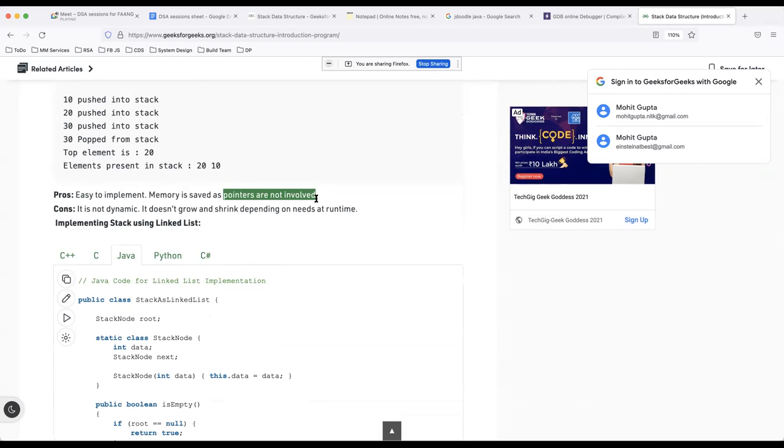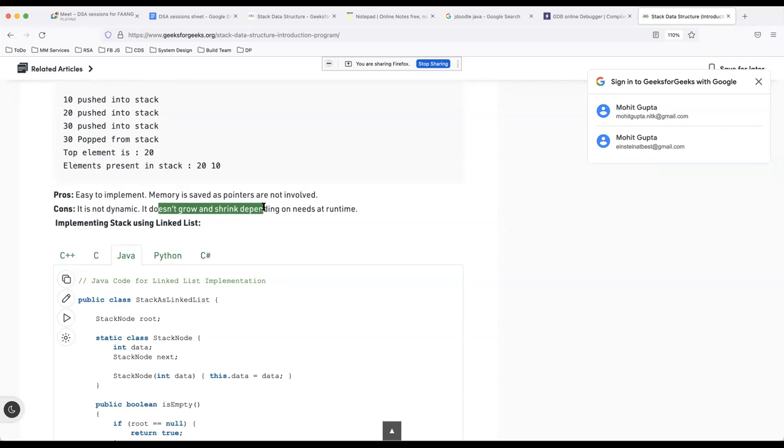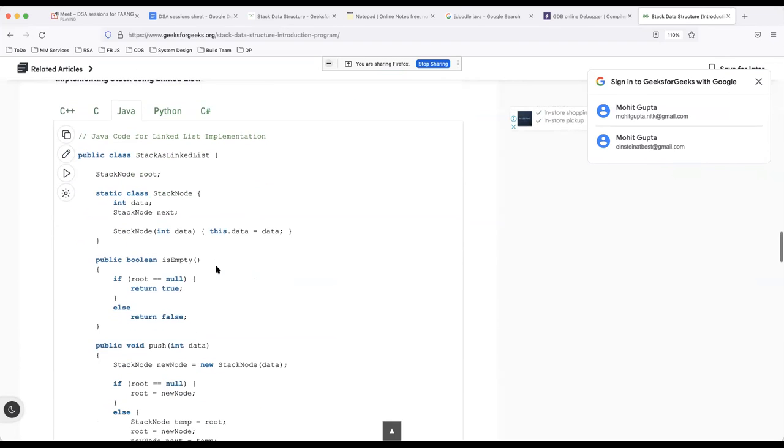That is like the arrays versus linked list. That is the only difference. And cons, like it is not dynamic, so it cannot grow and shrink depending upon your needs. And then using linked list,